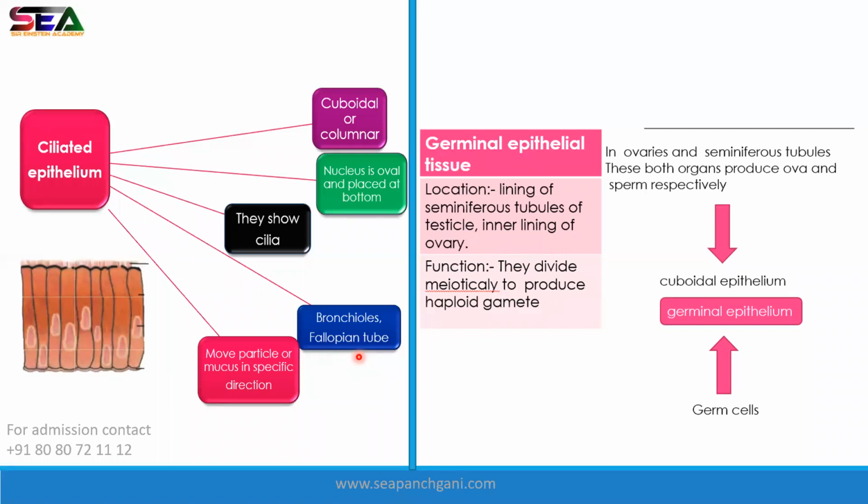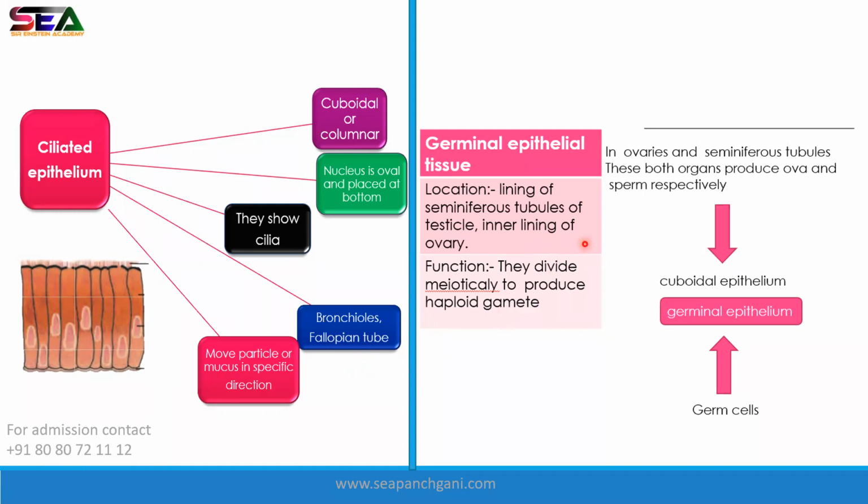When we cough, the dust particle which goes inside by mistake is thrown out. And in the fallopian tube, what happens? It helps the egg, which is made from the ova, to go towards the uterus. When we study reproduction, we'll see that in detail in that chapter.